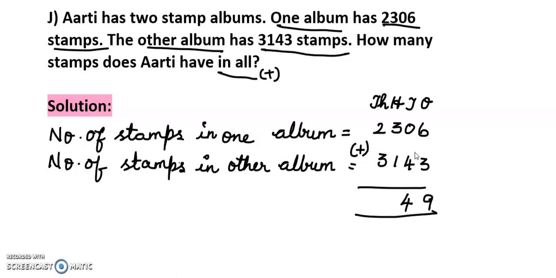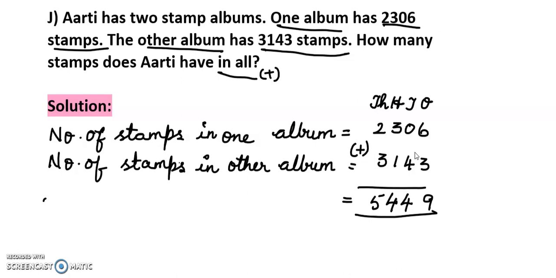So 3 in the mind, 1 in the fingers. 3, then 4. Next thousands place. 2 plus 3 we are going to add. Which is the greatest number? 3 is the greatest number. So 3 in the mind, 2 in the fingers. 3, then 4, 5. So what is the answer?